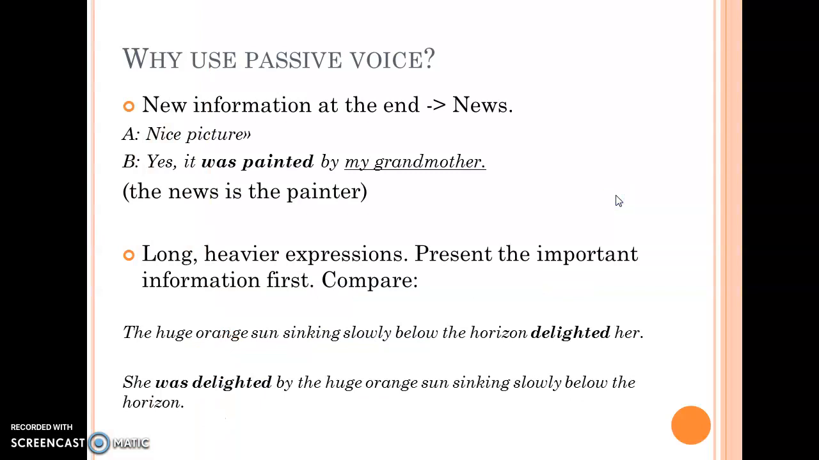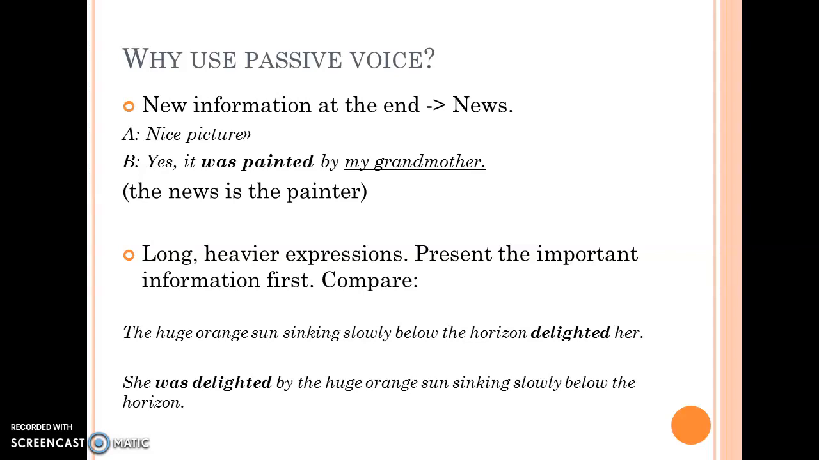Why do we use passive voice? To start with, when we want to announce new information, that is, when we want to give news. In a sentence such as, "Nice picture!" "Yes, it was painted by my grandmother," the news is the painter. And that's why we use passive voice.